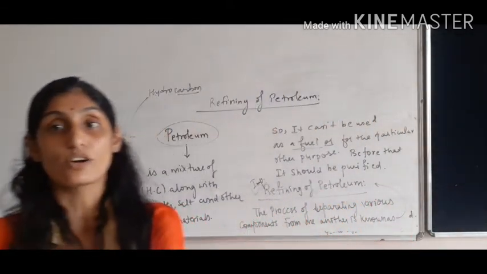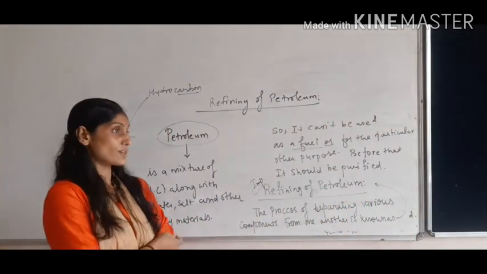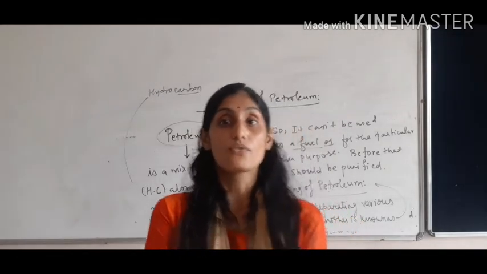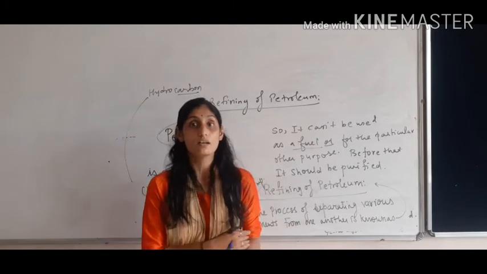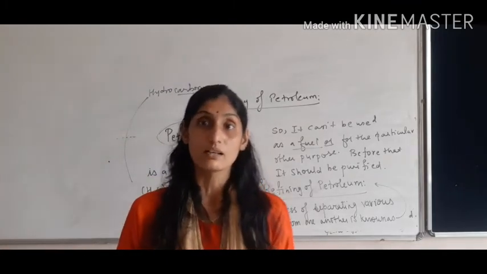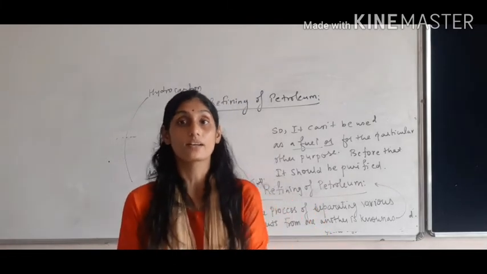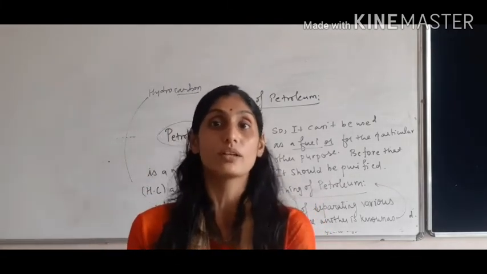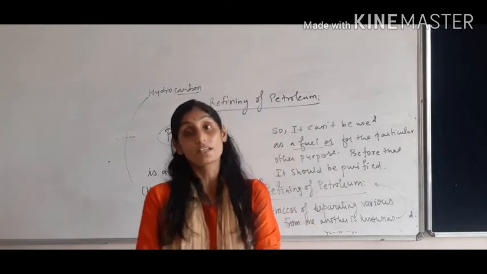So children, when we talk about the refining process, what definition will we write? This is the process of separating the components which are present in the petroleum from one another. That process is known as refining of petroleum. By refining petroleum, we can separate out the particular products at particular temperatures.